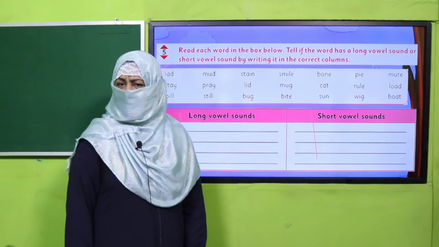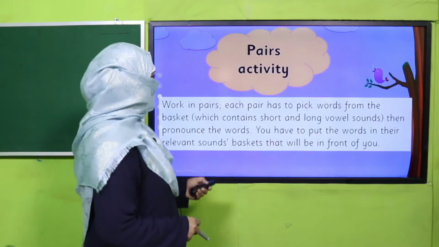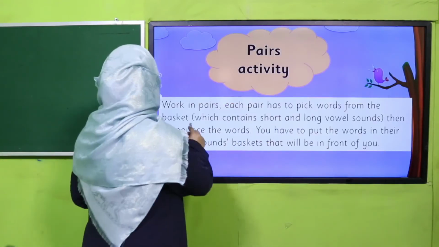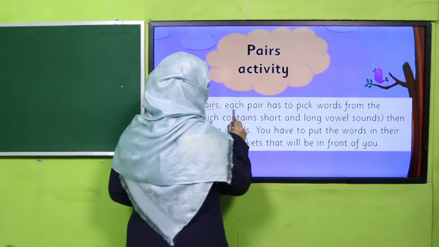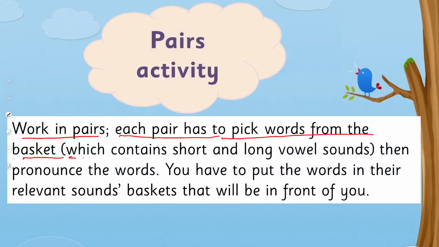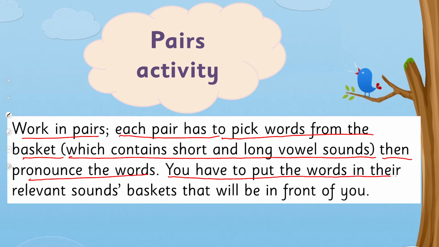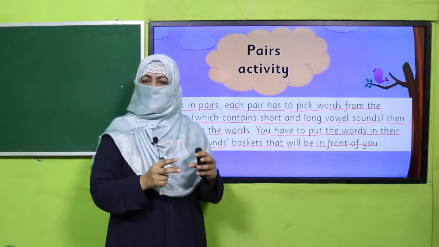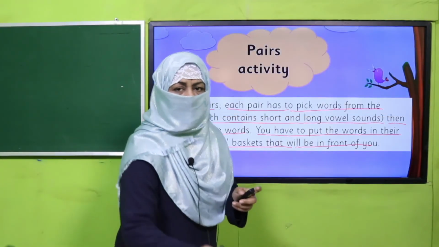Yes, my dear children, are you done with it? Good job. So here is a pair activity. Work in pairs. Each pair has to pick words from the basket which contains short and long vowel sounds. Then pronounce the word. You have to put the word in the relevant sound basket that will be in front of you. How are you going to do this activity, teachers? You will write words on paper slips like I have done for me.